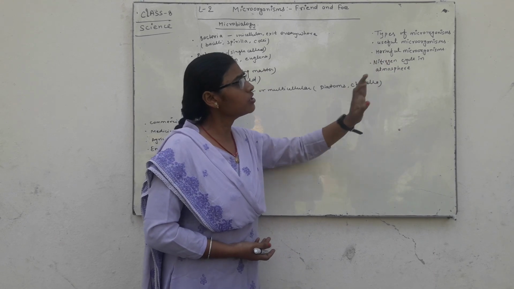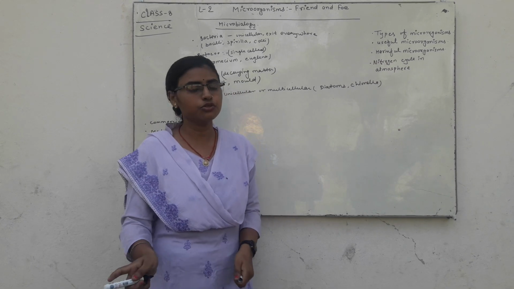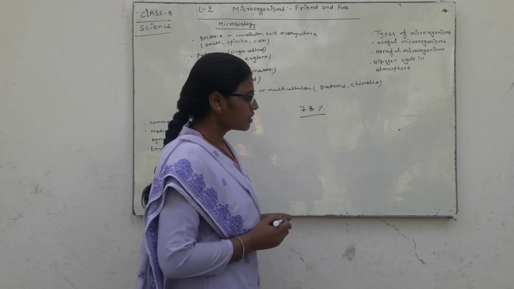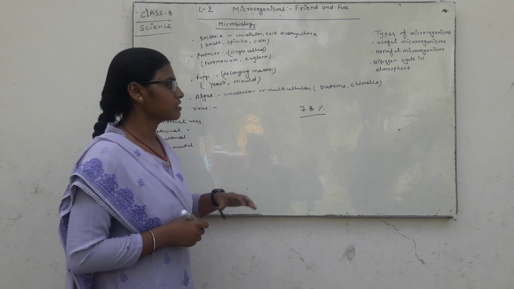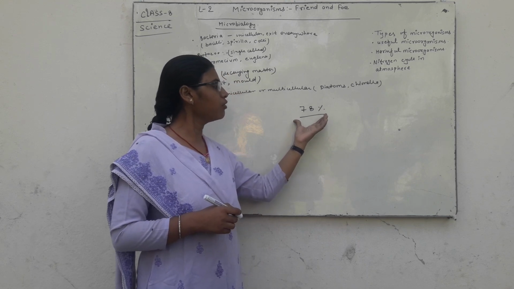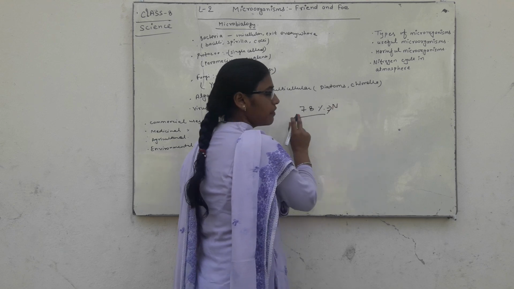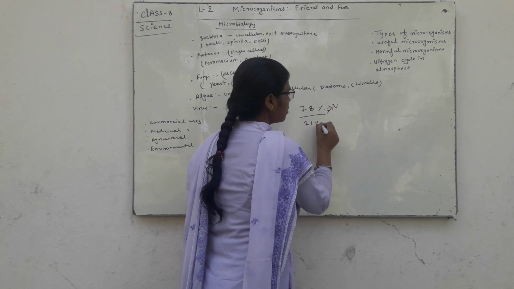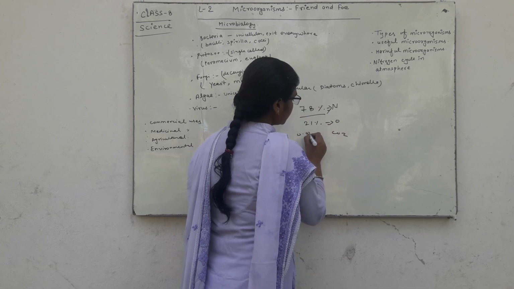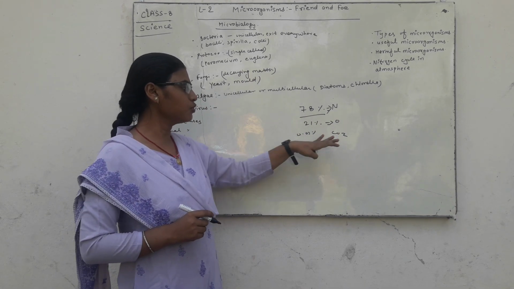The amount of nitrogen in our atmosphere is 78%. You know? If we see the measure of gases, nitrogen is the major source: nitrogen 78%, oxygen 21%, and CO2 0.03%.